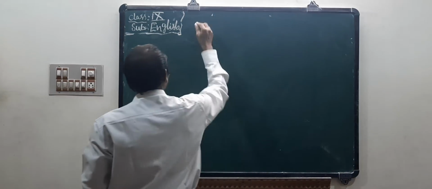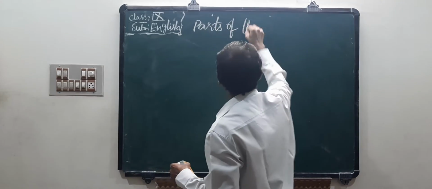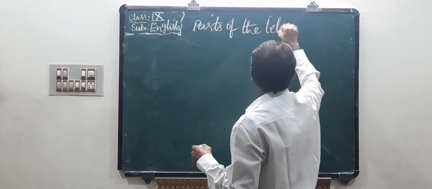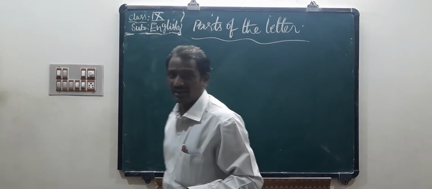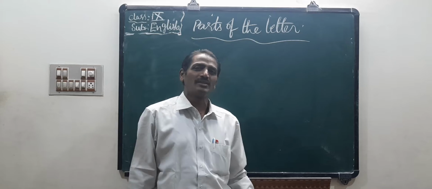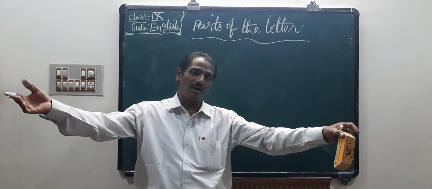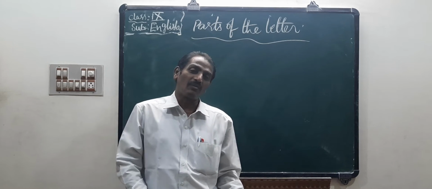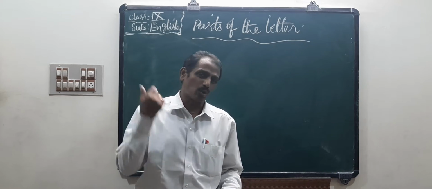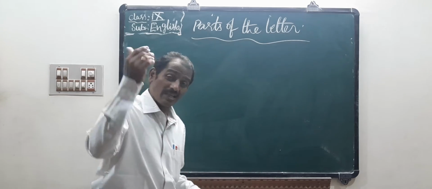Okay. Parts of the letter. Generally, as you know, children, we are human beings. First there is the head, and arms, hands, and legs, and the remaining part of the body is called the torso.